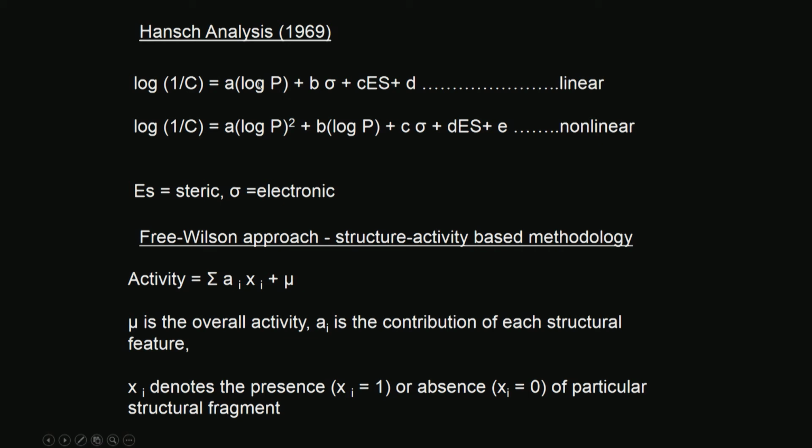It basically has 3 terms: one related to the hydrophobic hydrophilic nature, one related to electronic, and one related to steric. So, according to Hansch, any molecule's QSAR could be defined using 3 basic things. The activity will be a function of hydrophobic hydrophilic nature, log P, electronic, and steric, okay, that is what Hansch said.